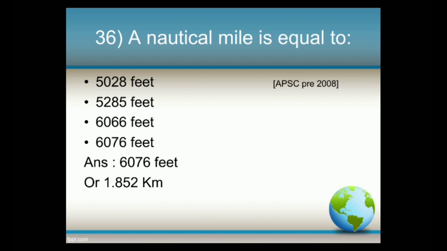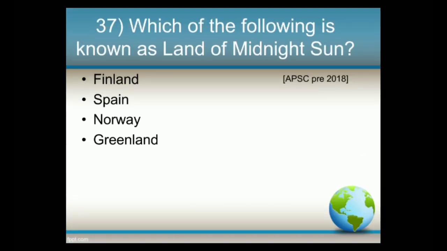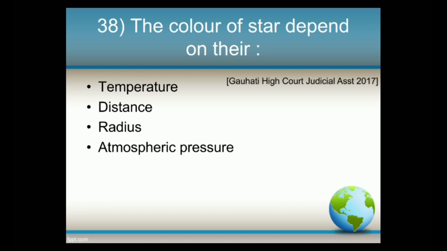or 1.852 kilometer. Please remember both of this. It will depend what the options will be given, whether it will be given in feet or in kilometer. Next question, which of the following is known as land of midnight sun? Options: Finland, Spain, Norway, Greenland. And the answer is Norway. Next, the color of star depends on their: options: temperature, distance, radius, atmospheric pressure. And the answer is temperature.